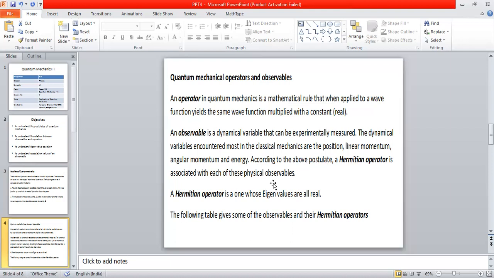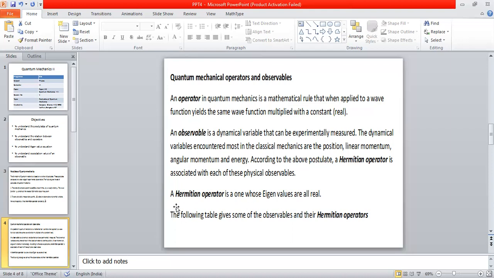So all physical observables associated with a system are represented by a Hermitian operator in quantum mechanics. Okay, I have been telling this Hermitian operator repeatedly.